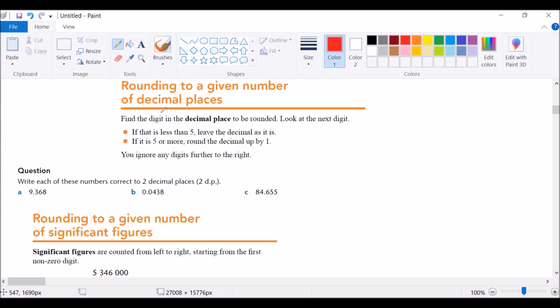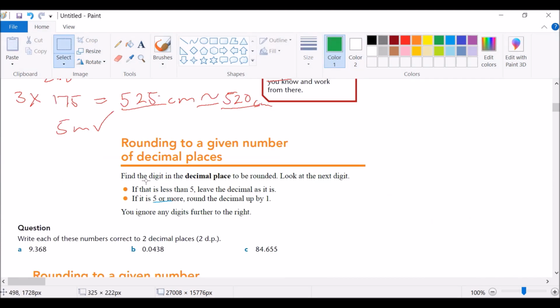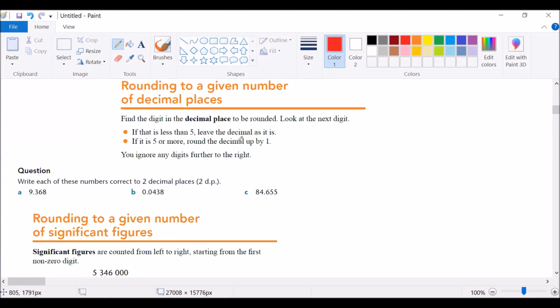Now we come to rounding off. Rounding to a given number of decimal places. First, we have to find the digit in the decimal place to be rounded to. Look at the next digit, or the digit to the right. If it is less than 5, leave the decimal as it is. If it is 5 or more, round the decimal up by 1. Let's look at this example. Write each of these numbers correct to 2 decimal places.